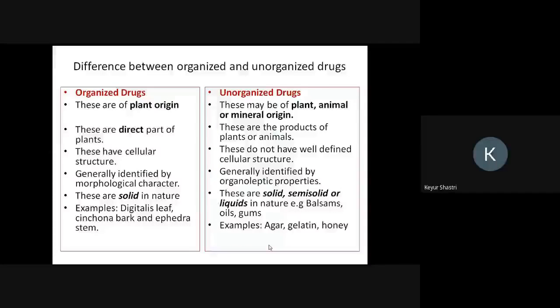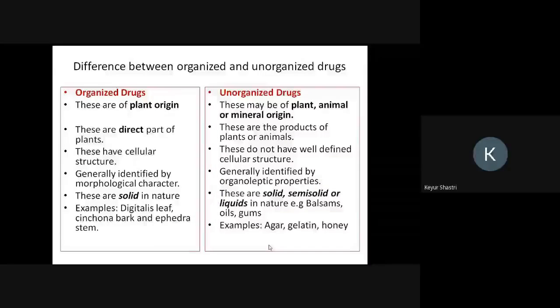Since we are more concerned with the morphological characteristics of organized drug, they are going to have a well-defined cellular structure. A very well-defined cellular structure can be identified in case of organized drug, whereas unorganized drugs do not have a well-defined cellular structure. They are acellular in nature, with no defined cellular structure in comparison to that of the organized drug.